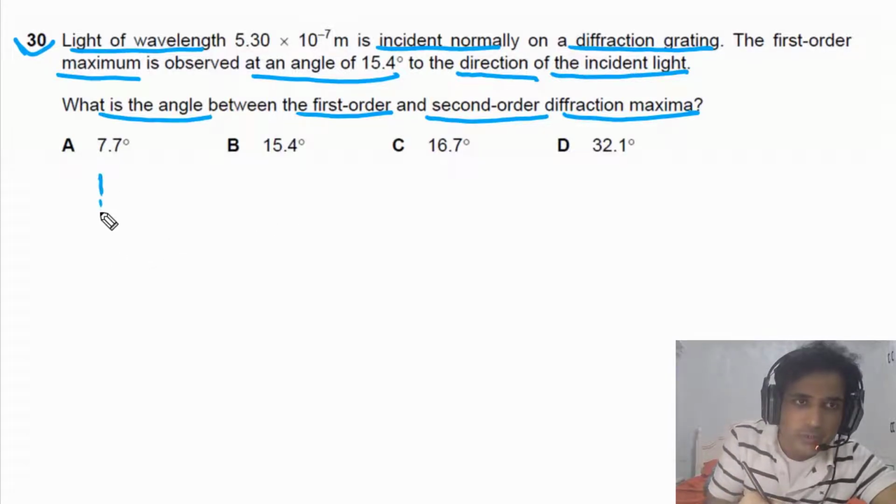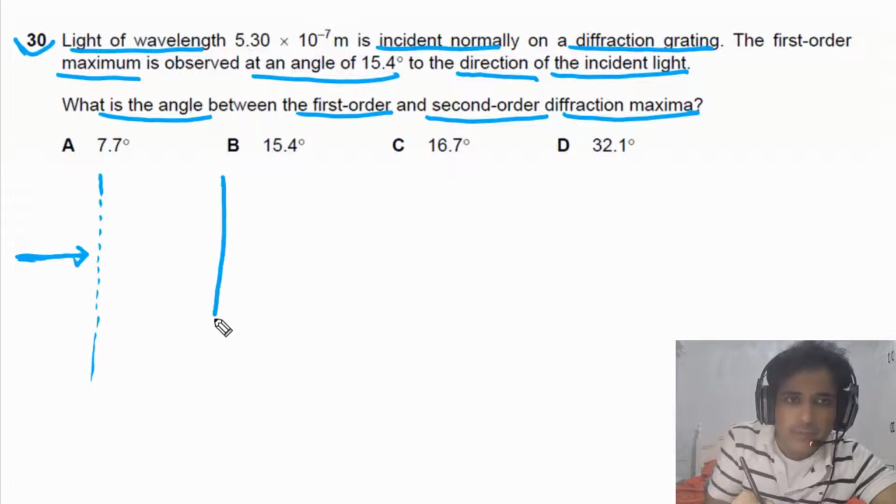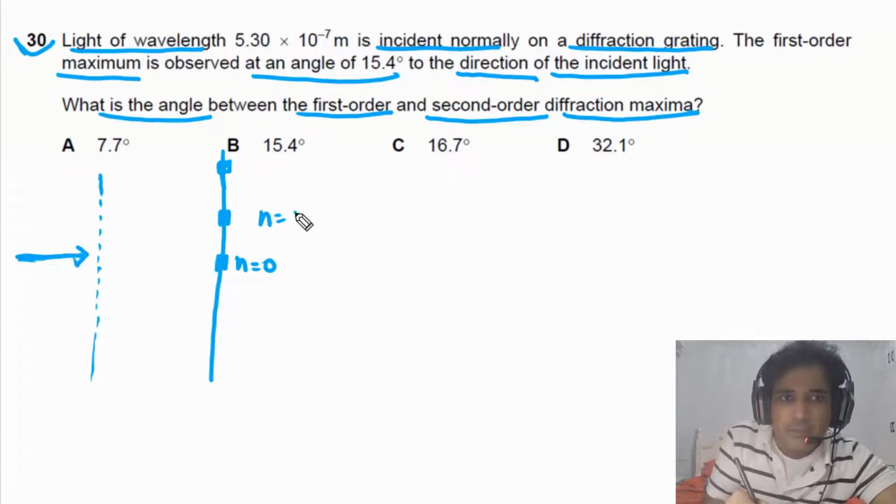So we can draw the diffraction grating here. So this is the diffraction grating, and we can imagine this is the light. So light is coming from here, and we have a screen here, and at the center we have the central bright fringe. So n for this one is equal to 0, and the first fringe we observe here. So this one is the first, this is n is equal to 1, and we have the second one observed here, this one we can say n is equal to 2.